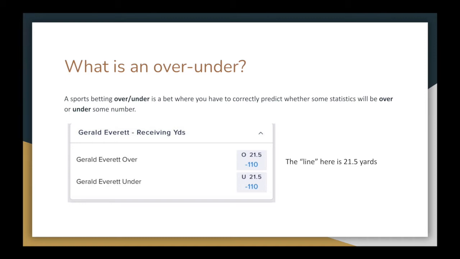The line is the number to predict over or under on. In this example, the line is 21.5 yards, and bettors are predicting whether this player will receive over or under that amount. The odds are set by Vegas, and they decide how much payout each bet gets. Here, the odds are minus 110, meaning that if you wager $110, you stand to win $100. Both the over and the under have the same odds in this example, meaning that Vegas believes there's a 50% chance of either happening. In this case, the actual result was 28 yards, meaning those that bet the over won.